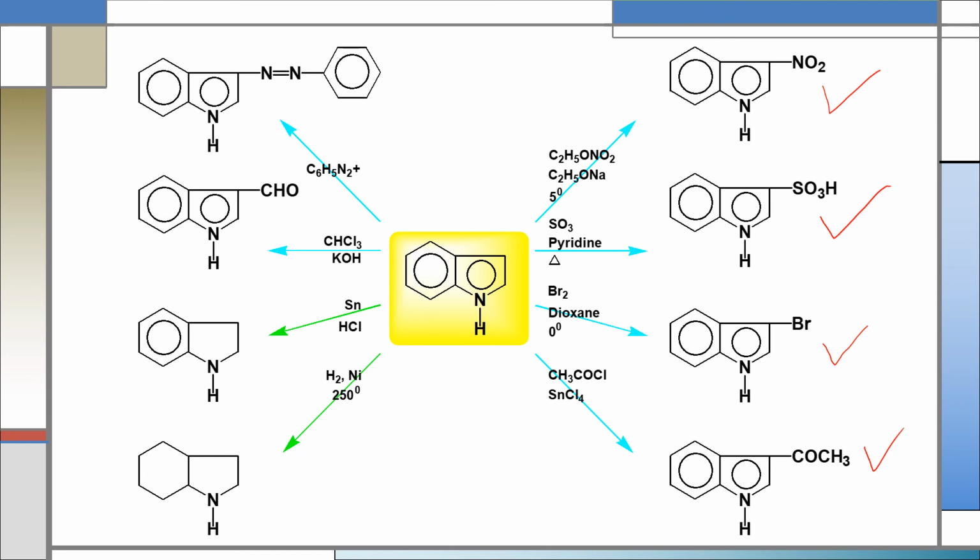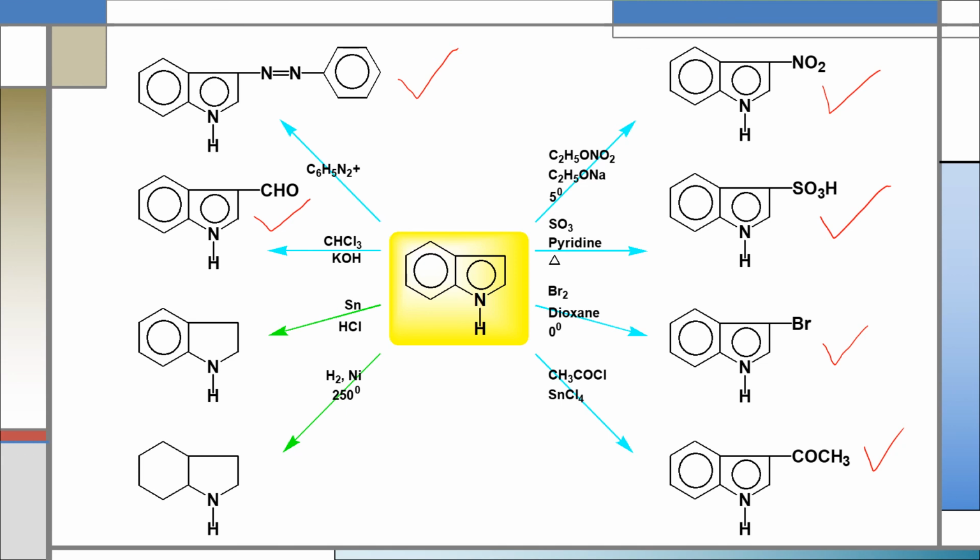reaction. If we react indole with benzene diazonium salt, in that case indole-3-diazonium will be the major product after electrophilic substitution reaction. If we do formylation reaction like Reimer-Tiemann reaction, in that case indole-3-formaldehyde will be the major product after electrophilic substitution reaction. So these reactions are examples of electrophilic substitution reaction.